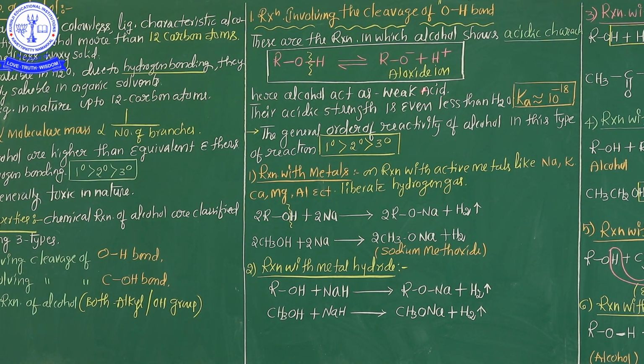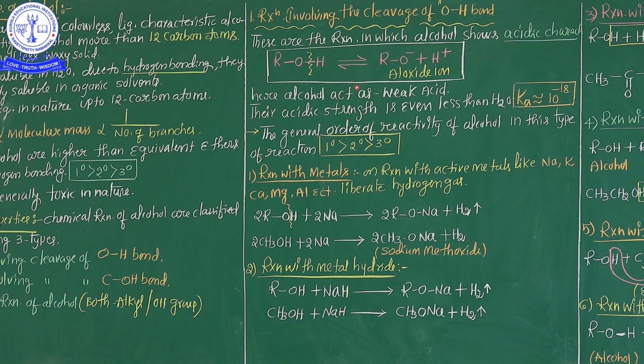So in this process, alcohol acts as a weak acid. But an important point: the acidic strength of alcohol is even less than water. You know, my dear students, generally water is a neutral compound. It's not an acid, not a base, but a small percentage of acidic character is there.